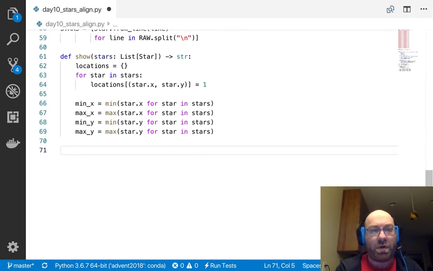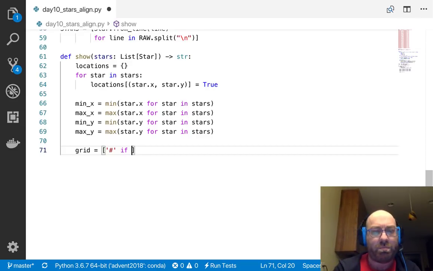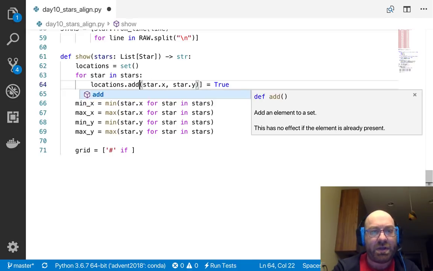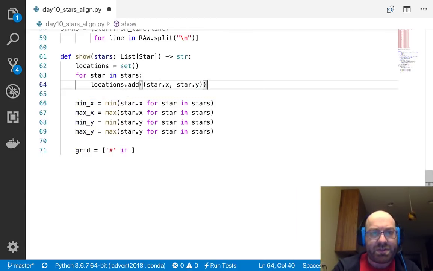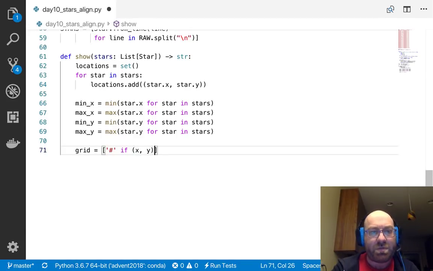And now what I want to do is say grid equals pound if, and I'll just set these equals true, but it doesn't really matter. Actually, I'll just make this even a set. So I'll say locations dot add, because it's really a set. And that way I'll do pound if x, y in locations, else period.